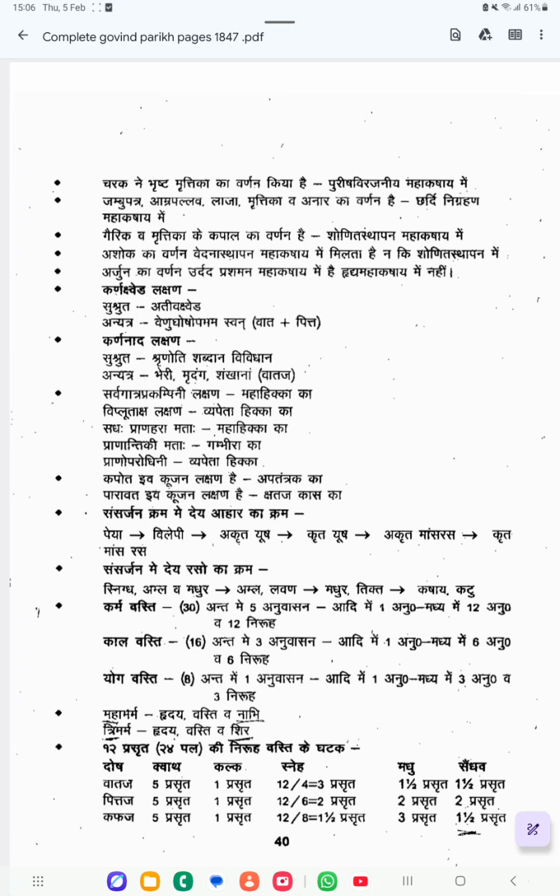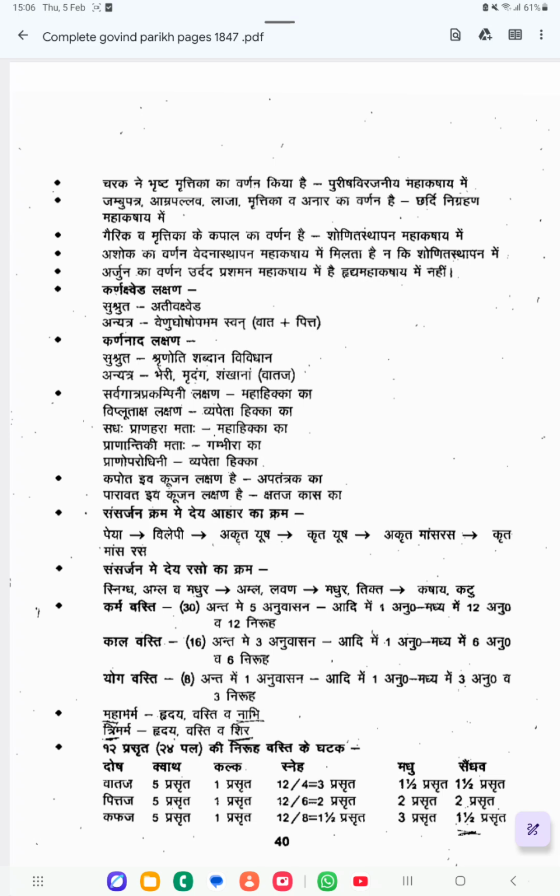Next one is Gairika va Mrittika ke Kapalaka Varnana Shonita Sthapana Mahakashaya. Okay, so in Shonita Sthapana Mahakashaya, like the drugs which help to arrest the bleeding. In that category, Gairika, Mrittika, these are all included.